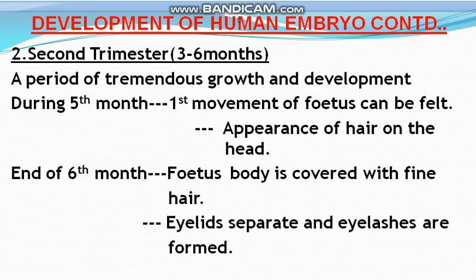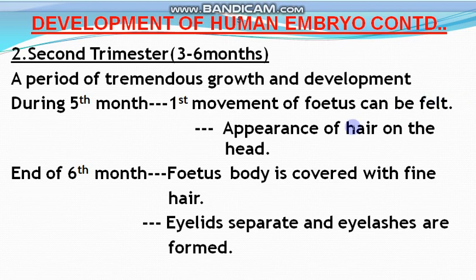And this second trimester is a period of tremendous growth and development. As you know, as a result of the first trimester, most of the organs are formed. Now there is only growth and development of already formed organs and systems. During the 5th month, the first movement of the fetus can be felt. When there is the 5th month of pregnancy, the mother can feel the movement of the fetus in the belly.